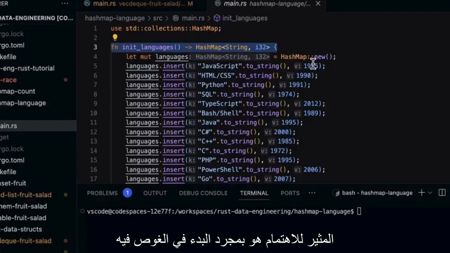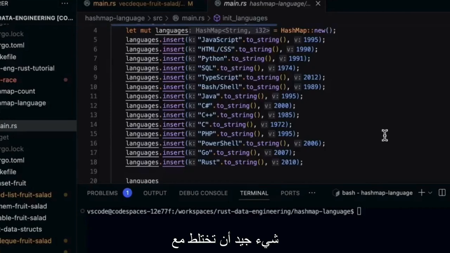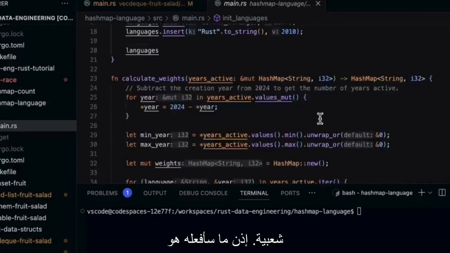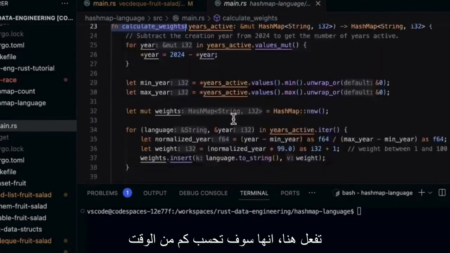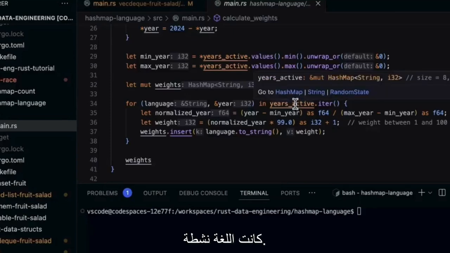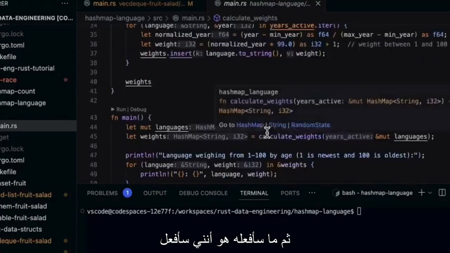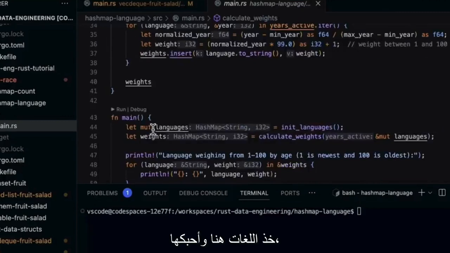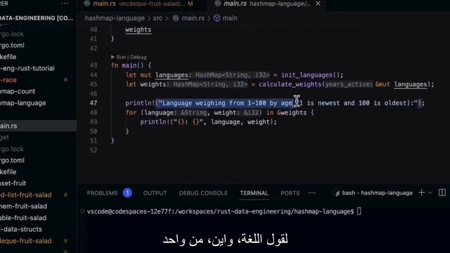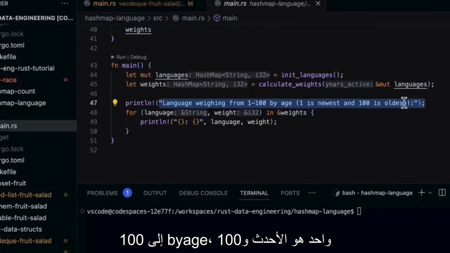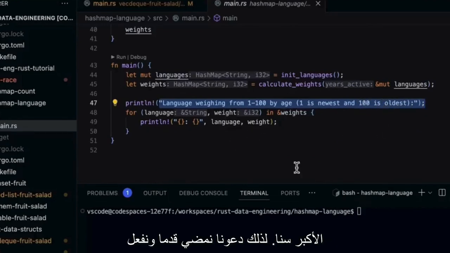And what's really interesting is once you start diving into the age of the languages here, it's a good thing to mix in with the popularity. So I'm going to make another function here called calculate weights. What this calculate weights accepts is the years active. And what it's going to do is calculate how long a language has been active. Then I'm going to take the languages here, init them, and calculate the weights. And I'm going to say the language weighing from 1 to 100 by age: 1 is the newest, and 100 is the oldest. So let's go ahead and do that.